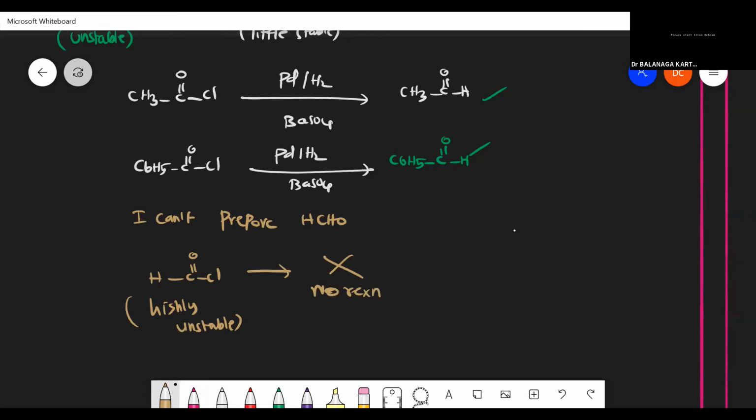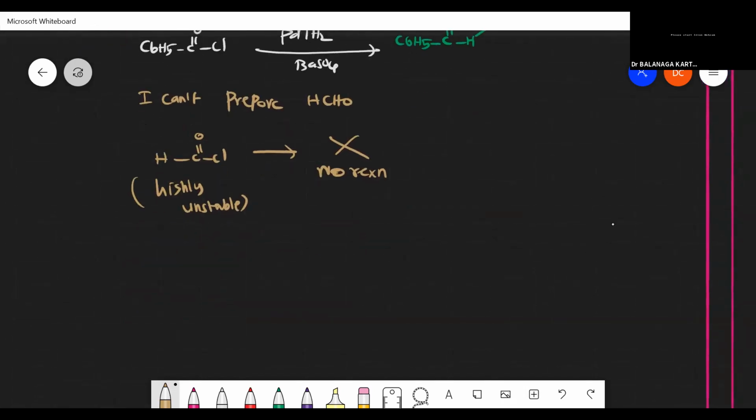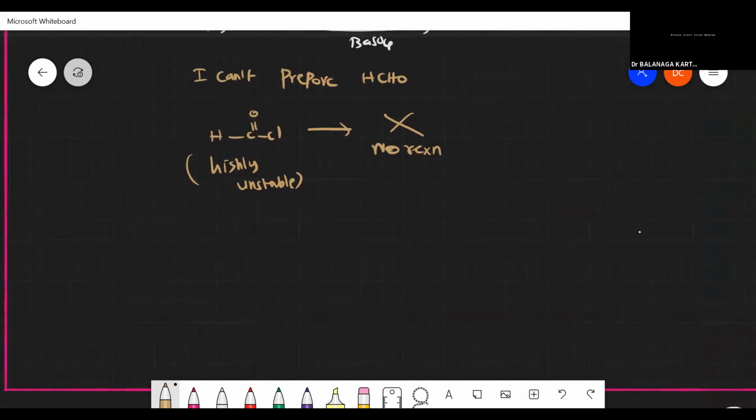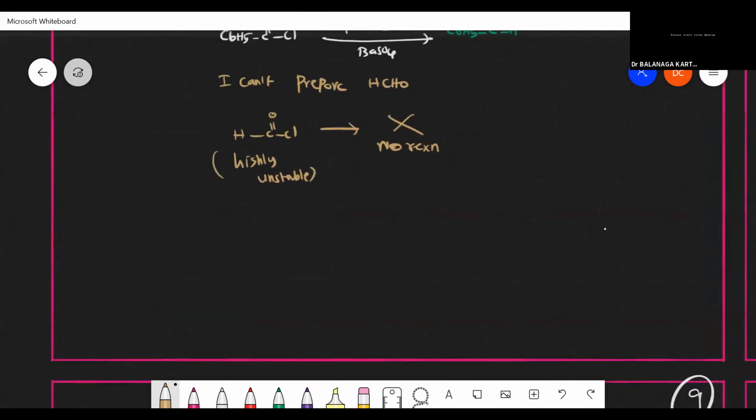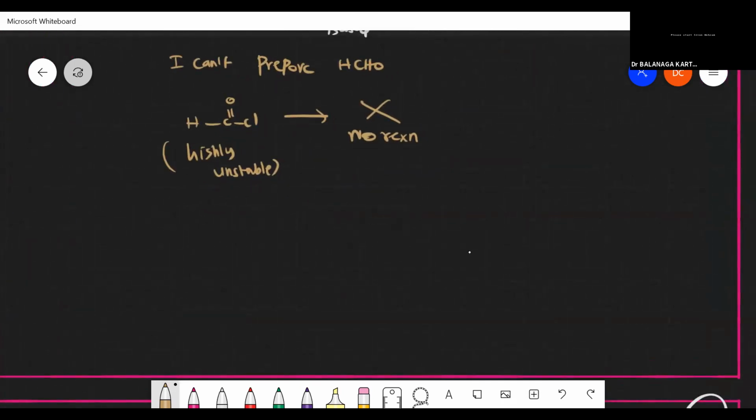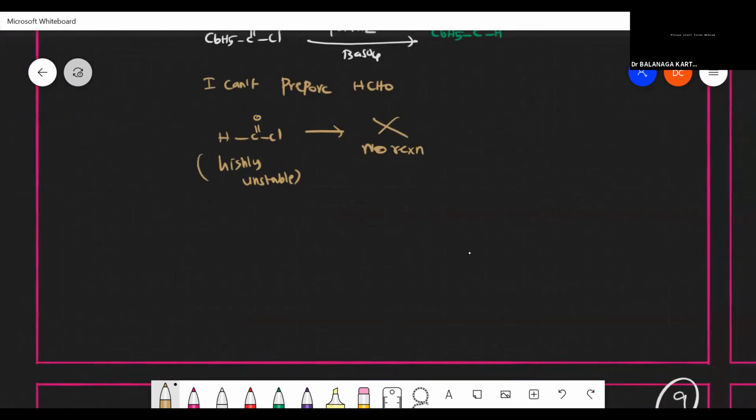So these are all exceptional cases. They may be asked because this time it is going to be MCQ type only. Definitely these kinds of questions may come, because MCQ is not easy. You have to study the entire concept. That's a big disadvantage of that. So formaldehyde I cannot prepare by this methodology.